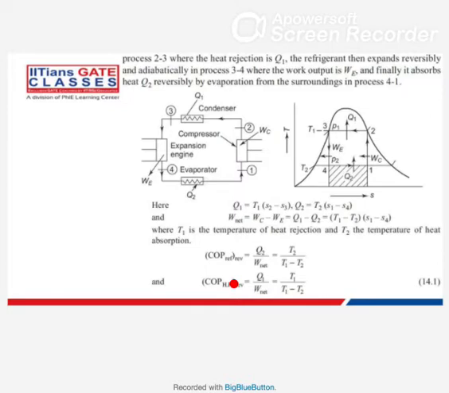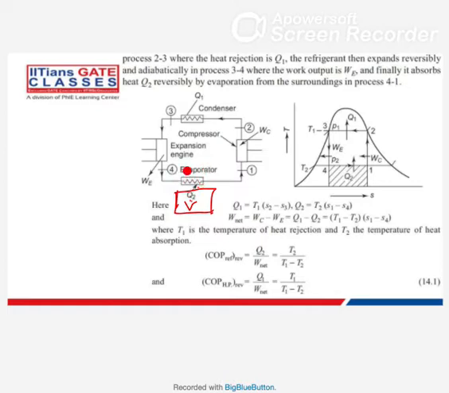See, in this case, first your refrigerator. In a refrigerator, let's say this is your space where you have kept your vegetables or any substance which you want to cool below your surrounding, which you want to refrigerate. So what you will have to do, you will have to extract heat from it. Okay, so you have some substance or vegetable here, and you are extracting some Q2 amount of heat from it.